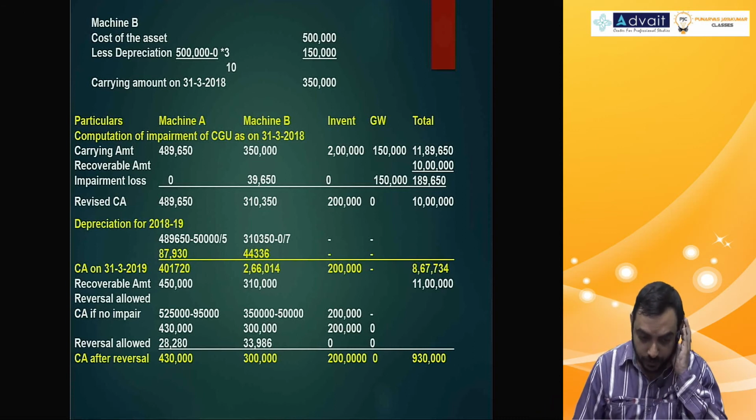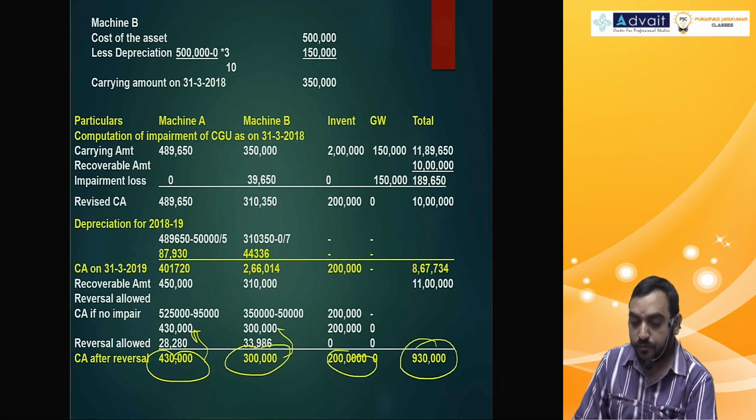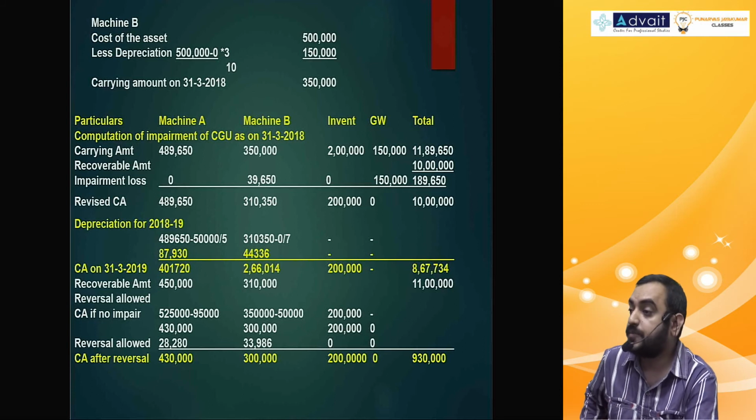Therefore, carrying amount is 4,30,000, which is nothing but the amount if there was no impairment, 3 lakh, 2 lakh, final 9,30,000.